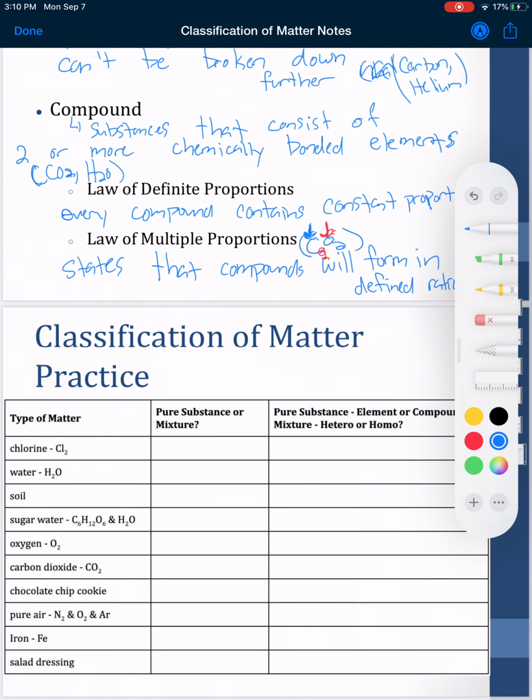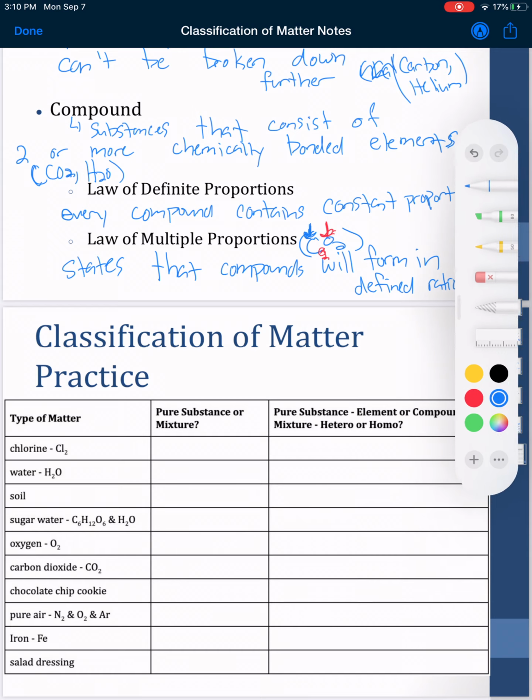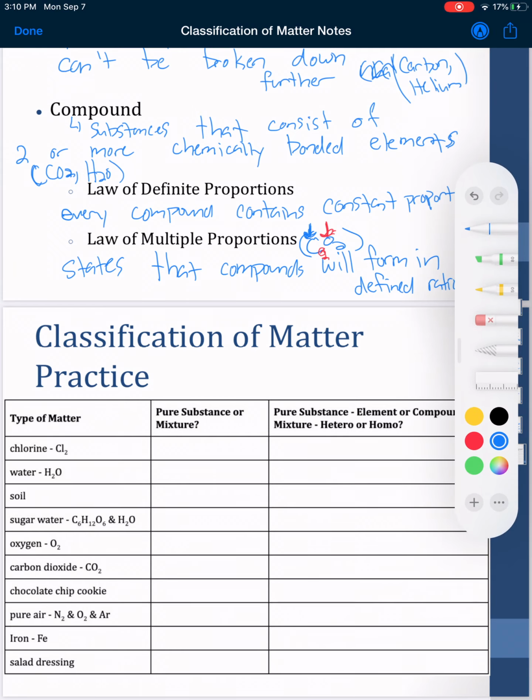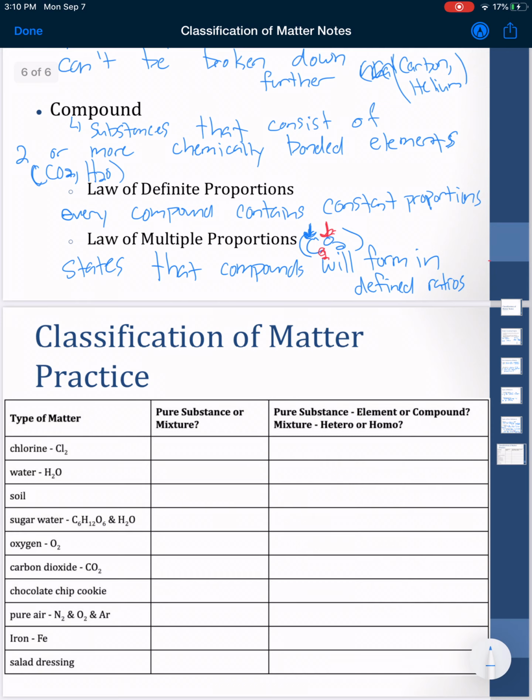Switch back to blue. Let's see if I can get this thing out of the way. Perfect. Nope. How do I get this thing down? Go down. Auto minimize. There we go.